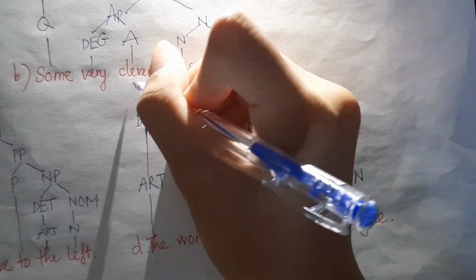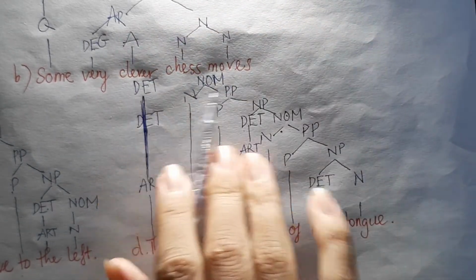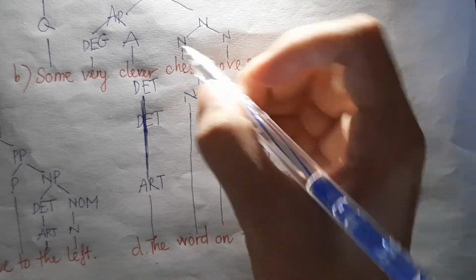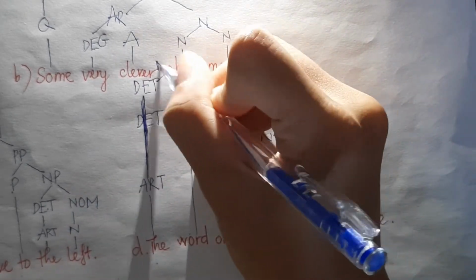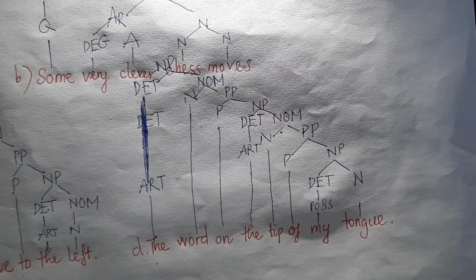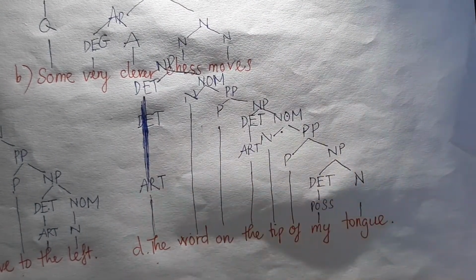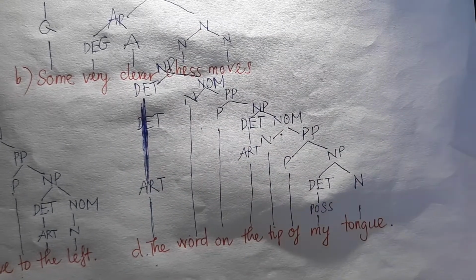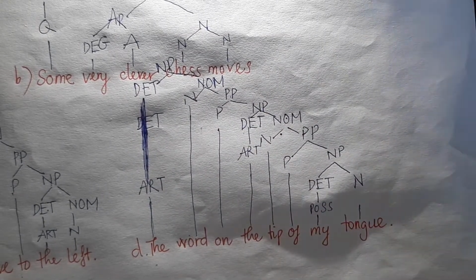So sorry. So we have to write down again that determiner goes together with nominal, and then we have noun phrase over there. So sorry. Yeah, it's quite hard to see. So we have finished example D.